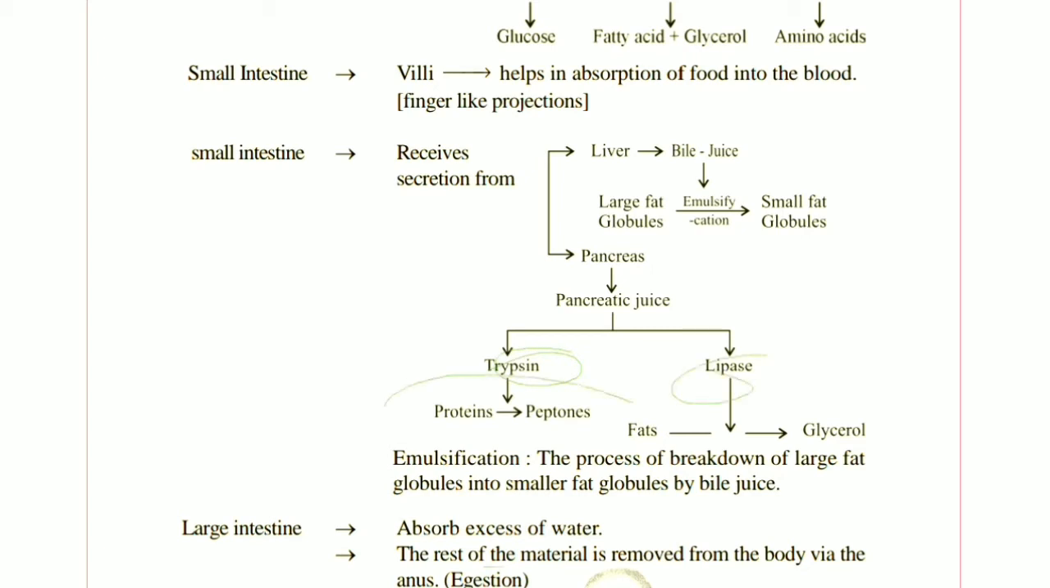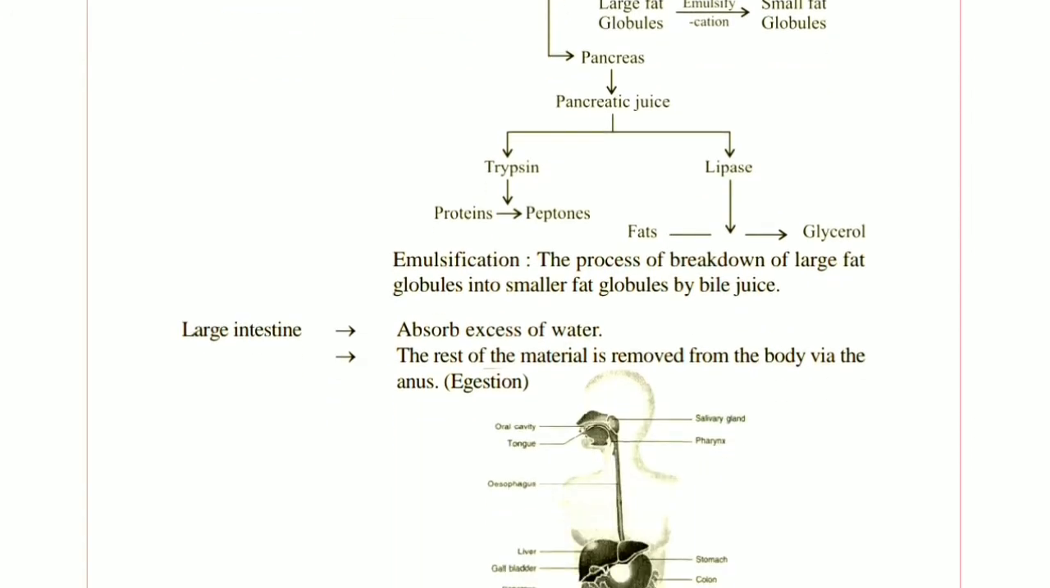Now the pancreatic juice contains trypsin and lipase. Trypsin changes proteins into peptones, and lipase changes fats into glycerols.